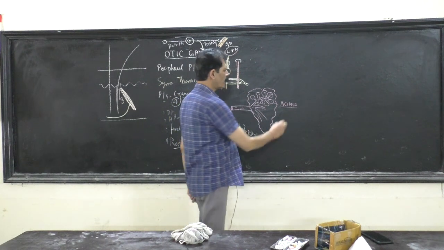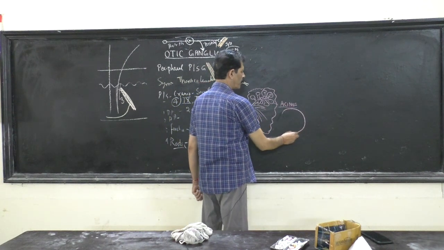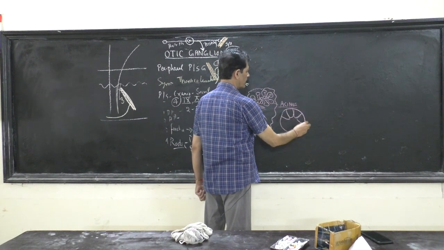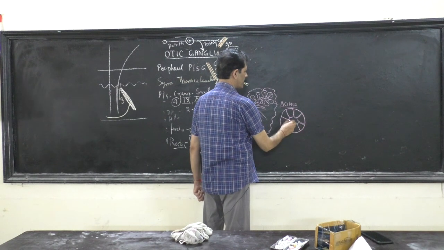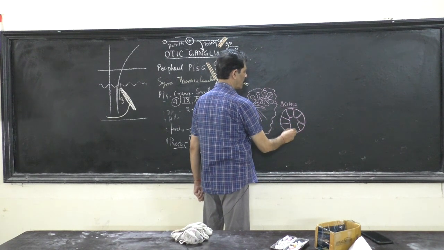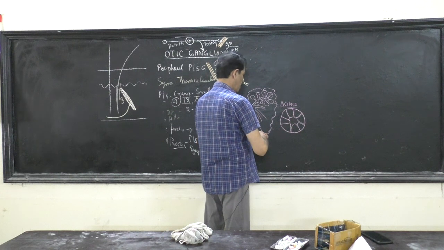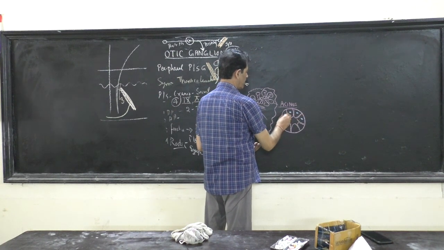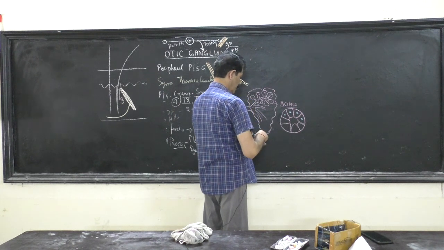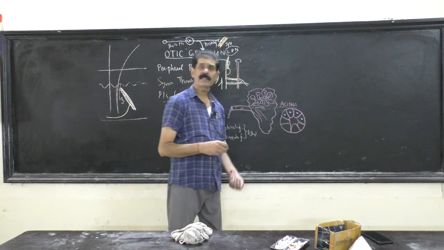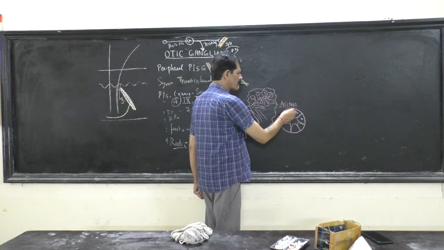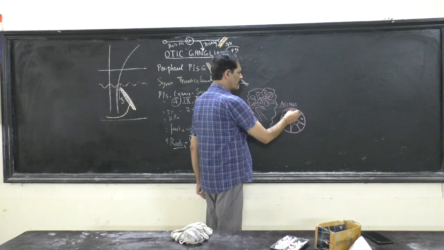If you see the histology under the microscope, the acinus consists of pyramidal cells whose apex is upward and the base is downward. They have all organelles: the nucleus, cytoplasm, Golgi apparatus, everything is there. Another specialty of the cells of the parotid gland acinus is they contain smooth muscles in their cytoplasm.